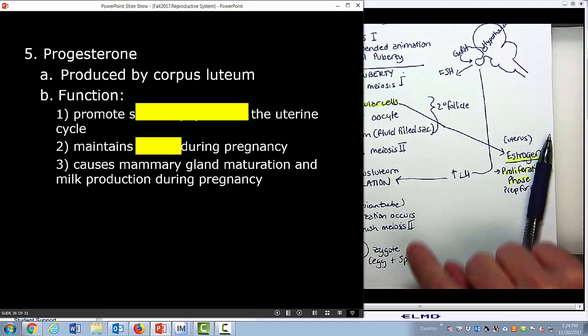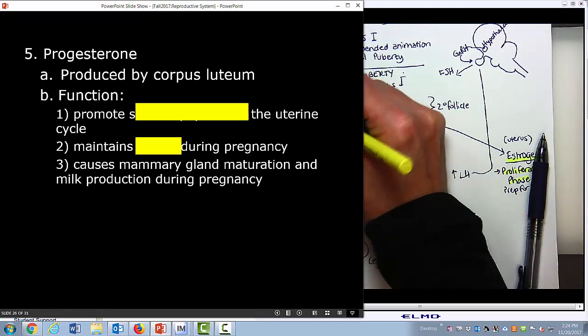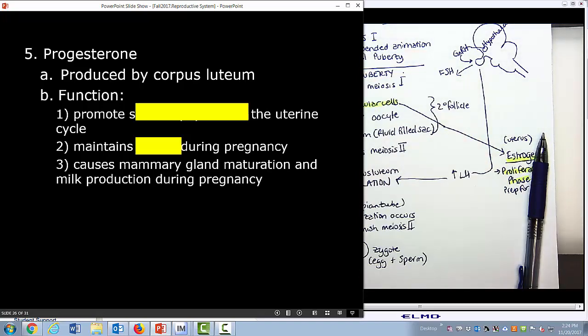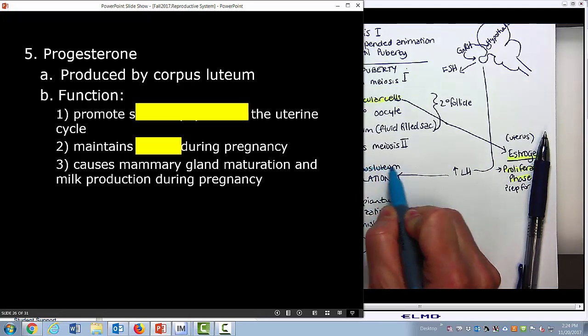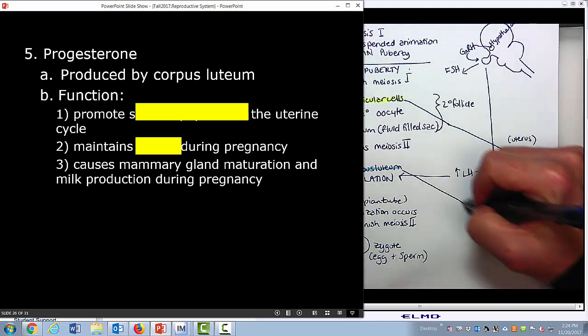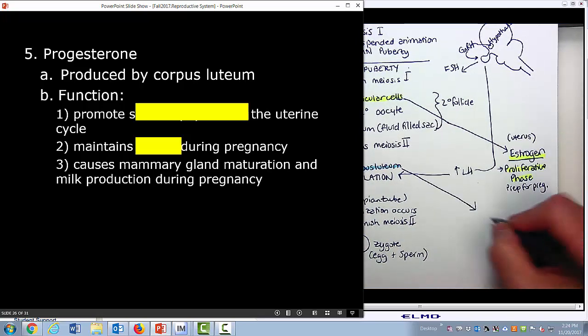So the follicular cells are right here. Once the egg is gone, now they become the corpus luteum. Now the corpus luteum is going to produce progesterone.